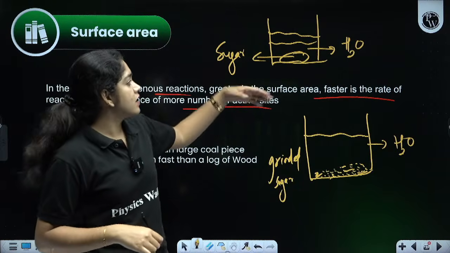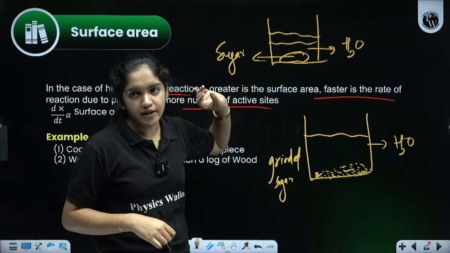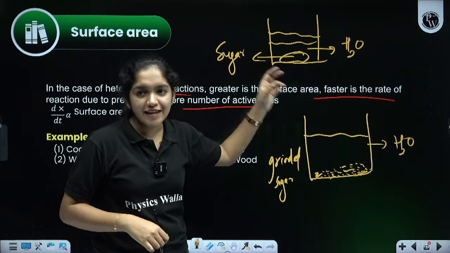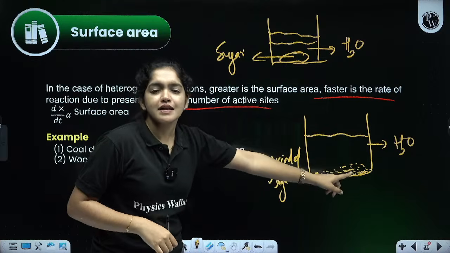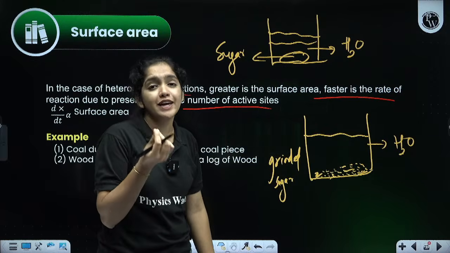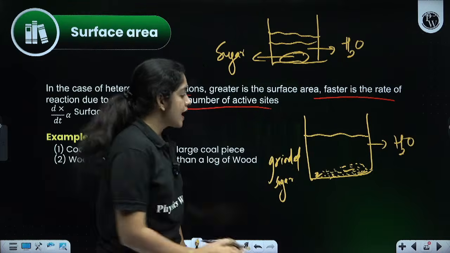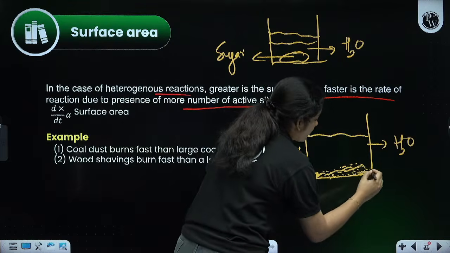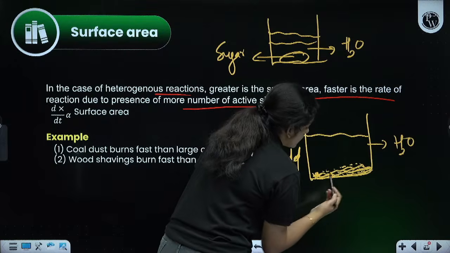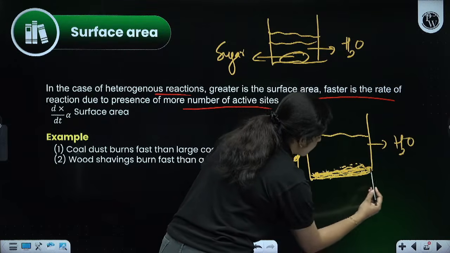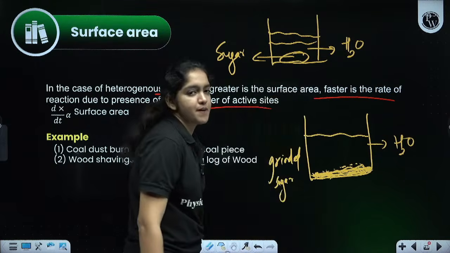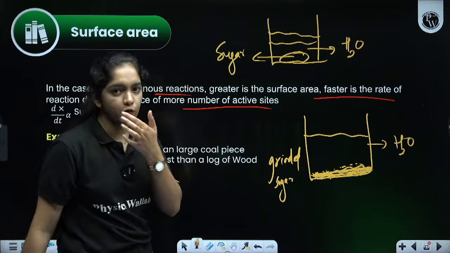So it will take more time to dissolve in this water. Yes, very good. In the second beaker, just look here, it is in the form of minute particles. It is grinded and completely very small, and it's completely spread on the bottom portion of the beaker. Here, the sugar molecules are completely spread. That is, the surface area is more for this sugar.